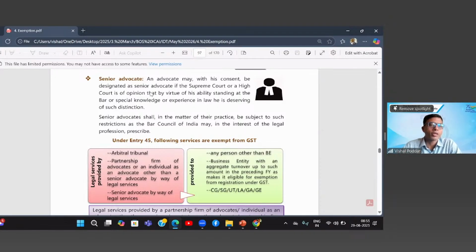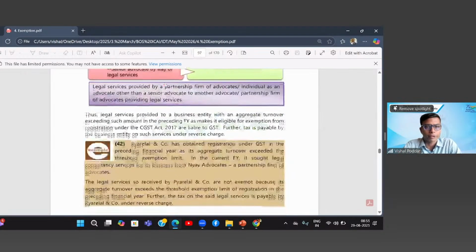Up to 5 years you are an associate. Thereafter you can apply and become a fellow, but for that no designation is required. Designation means there is no appointing authority. Whereas in the advocacy profession, the High Court and Supreme Court exclusively have this power, so even though you want, you cannot become a senior advocate. It is not like a qualification or a recognition. It is a designation which is given only by the court. Fine.